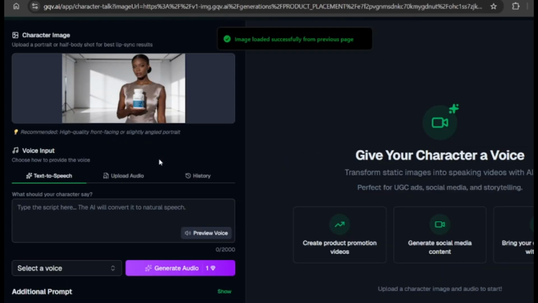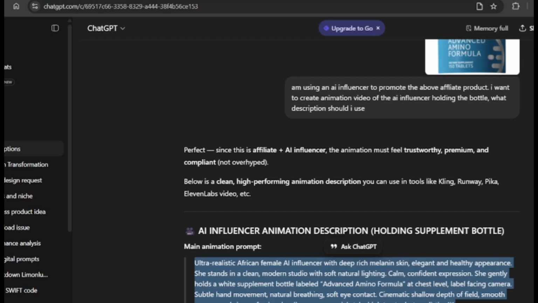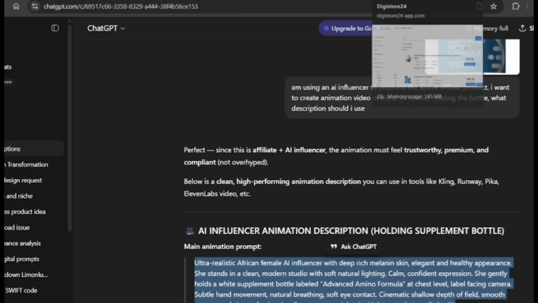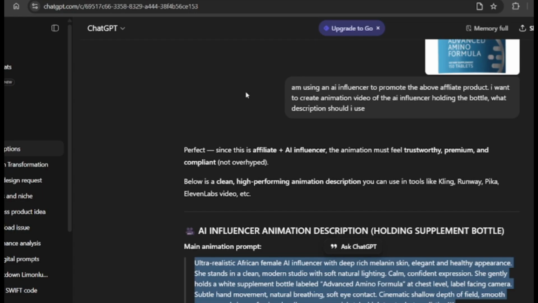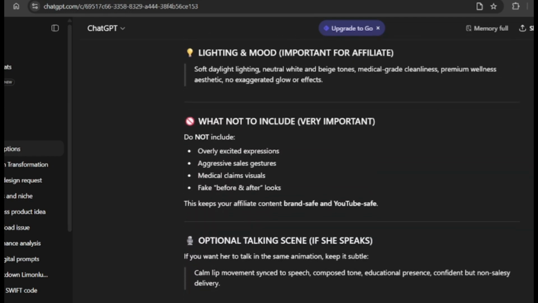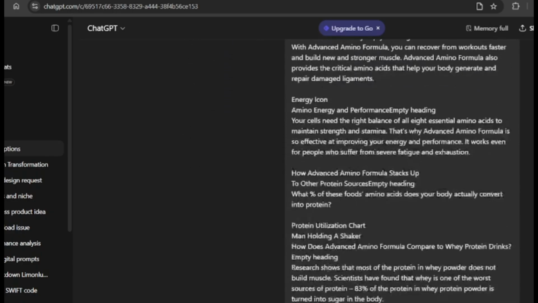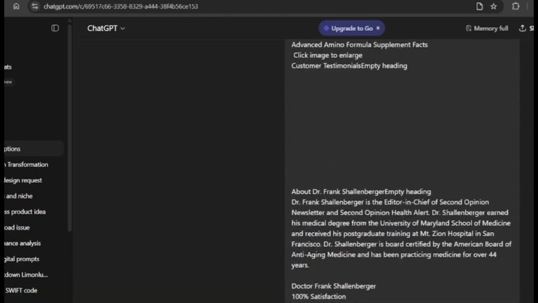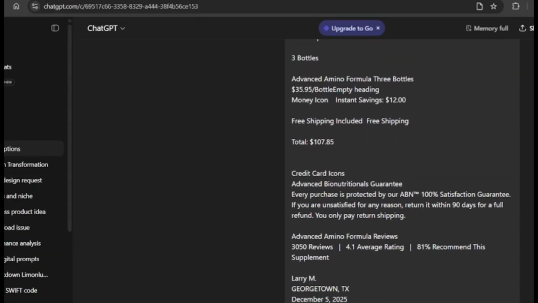Now we want to promote this product. We're going to put here our prompt. As usual, you can use ChatGPT to give you the prompt, or you go to the sales page of this one, click everything, or maybe click about the sales page about this product. Come to ChatGPT, give it everything. Tell it that this is the information about that product that you want to promote. Once ChatGPT analyzes everything, you copy paste there. It's going to summarize everything.